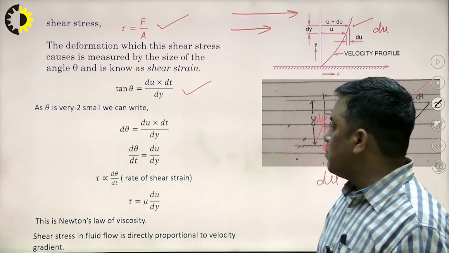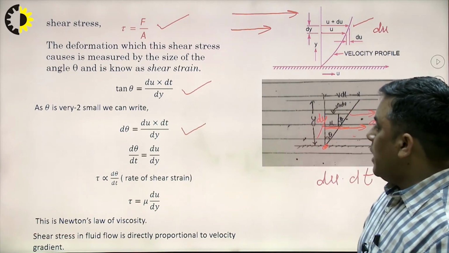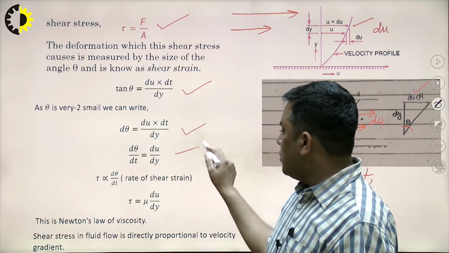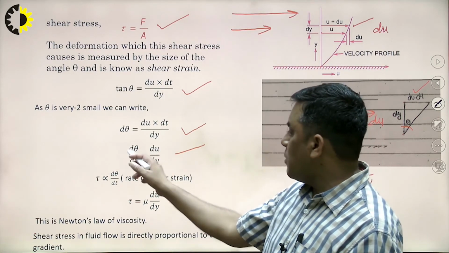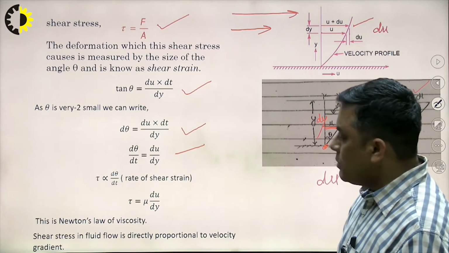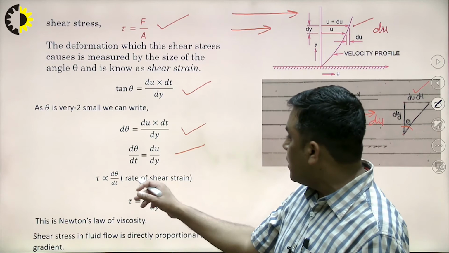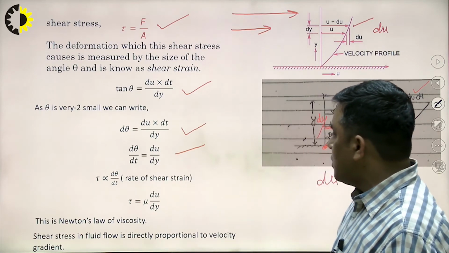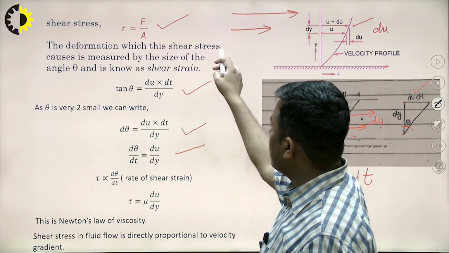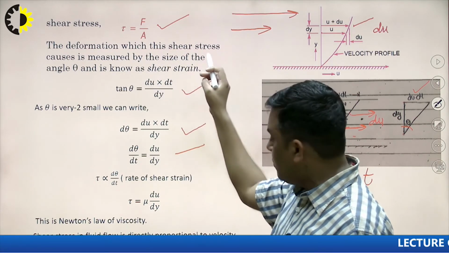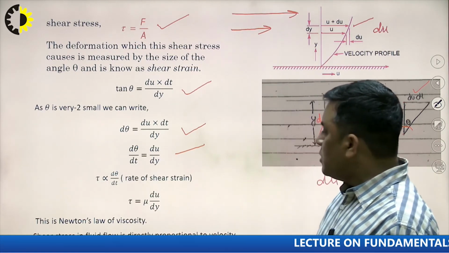If theta is very small, then I can write d theta equals du into dt upon dy, and I can write d theta upon dt equals du upon dy. This is the shear strain rate. D theta is the shear strain, so with respect to time, this is the rate of shear strain. The deformation caused by shear stress can be measured by the shear strain rate, so shear stress is directly proportional to shear strain rate.